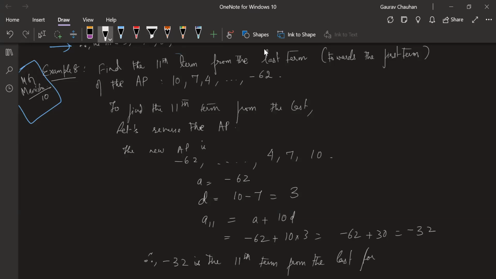for the AP given in the question. So you write the full answer for the AP 10, 7, 4, dot, dot, dot, minus 62, because two APs are there right now. So it's better you write the full answer for this AP. Here you can write, let's reverse the AP and find the 11th term from the beginning for the reversed AP. Let's write our logic clearly.